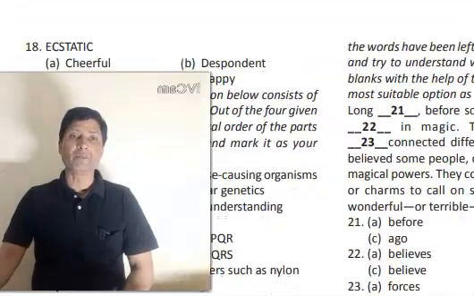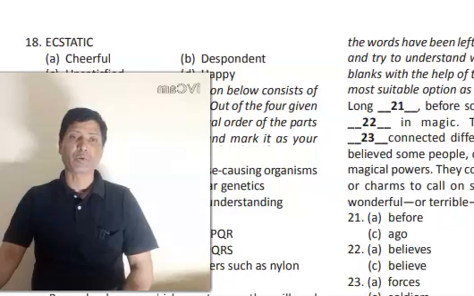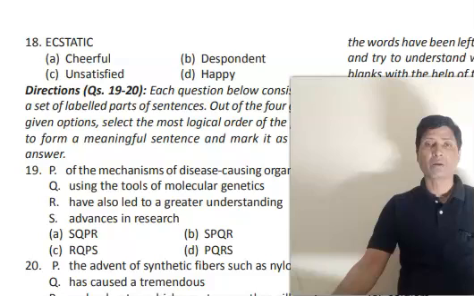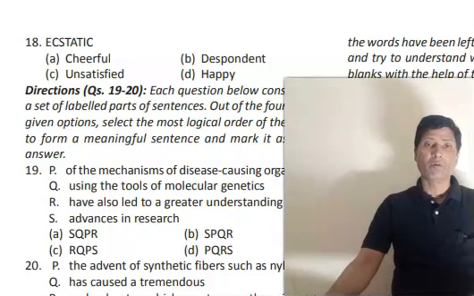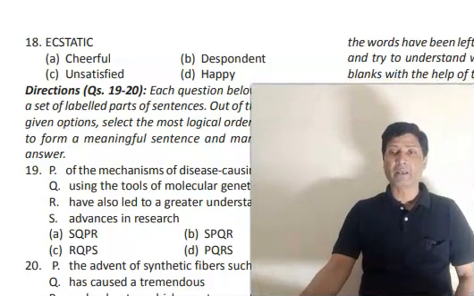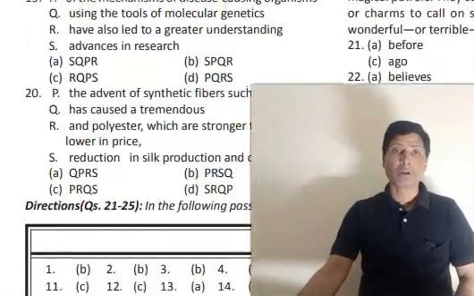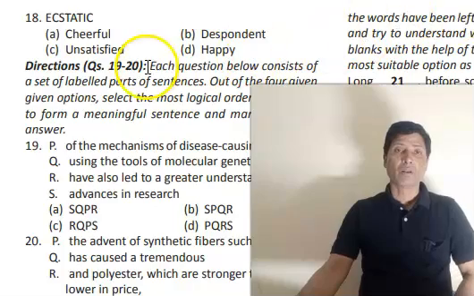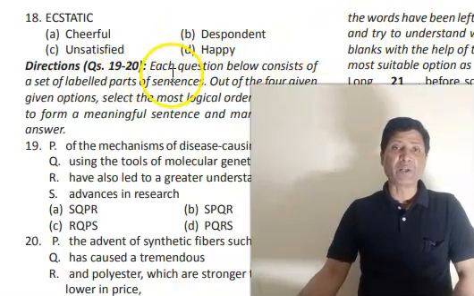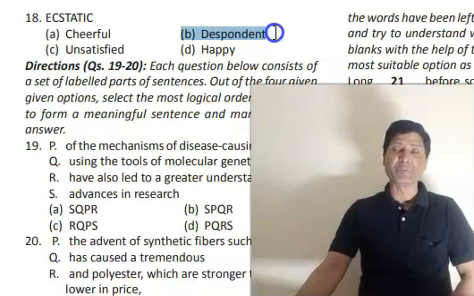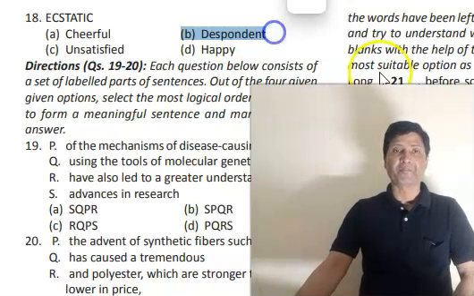Next, another synonym, ecstatic. Ecstatic means extremely happy. The options are cheerful, despondent, happy, unsatisfied. Your correct answer will be despondent. Despondent means gloomy, sad, unhappy.